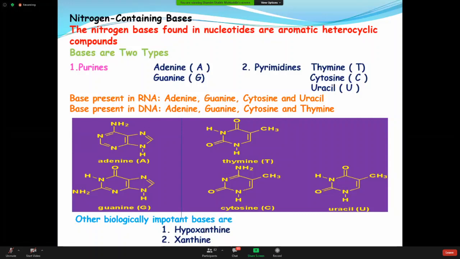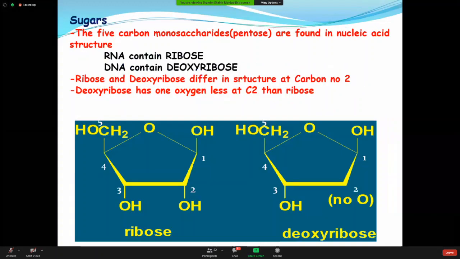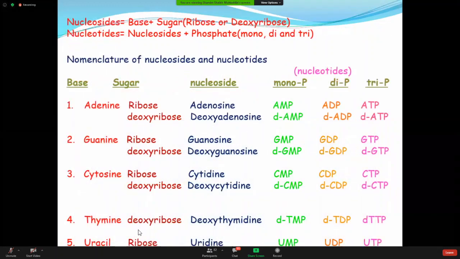The sugar part should be deoxyribose, yes or no? Okay. So that's why I put only deoxyribose here. I did not put ribose, because that cannot be joined with thymine. So for thymine, the sugar part is deoxyribose, and the rest is the same. You are getting deoxythymidine, and dTMP, dTDP, dTTP.